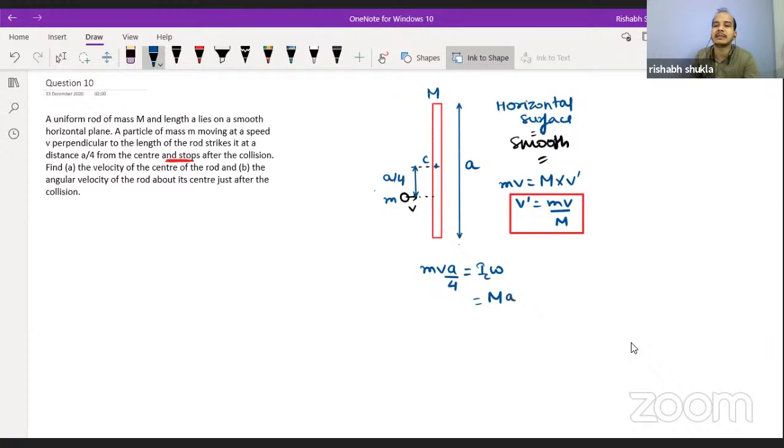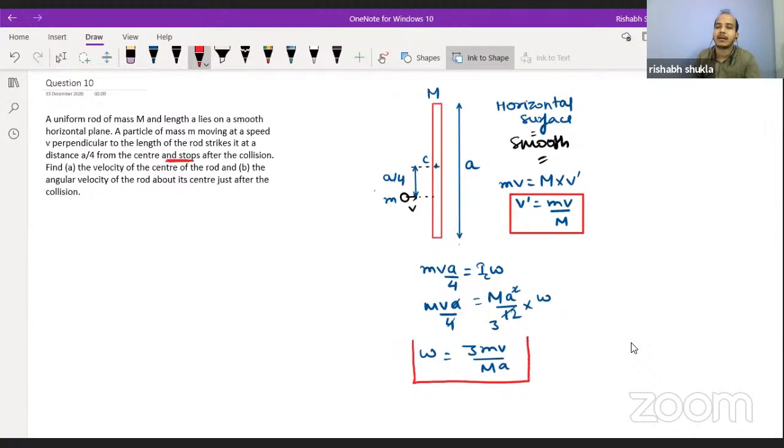So this is m, and L is something, a. So ma square by 12 into omega must be equal to mva by 4. From here you can determine the value of omega. This becomes 3, so this becomes 3 mv upon capital M A. This will be your omega.